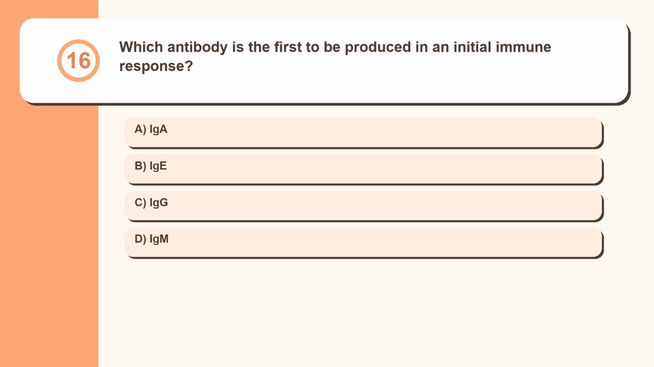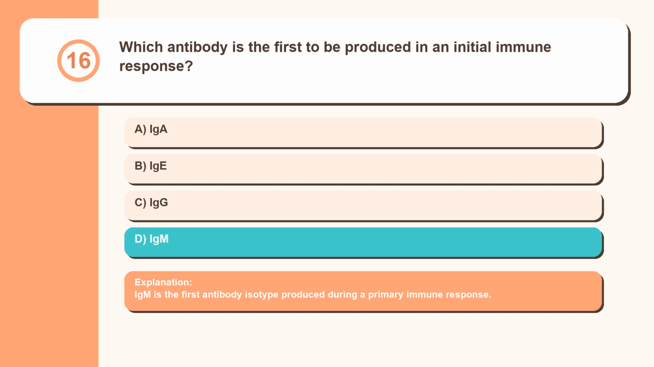Question 16. Which antibody is the first to be produced in an initial immune response? IgE, IgA, IgG, IgM. IgM is the first antibody isotype produced during a primary immune response.